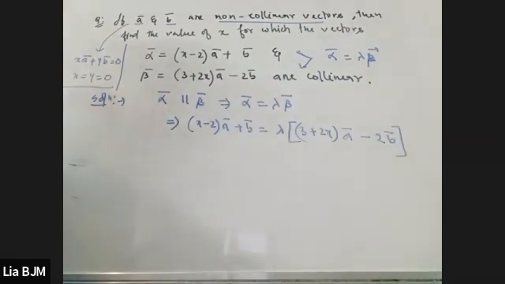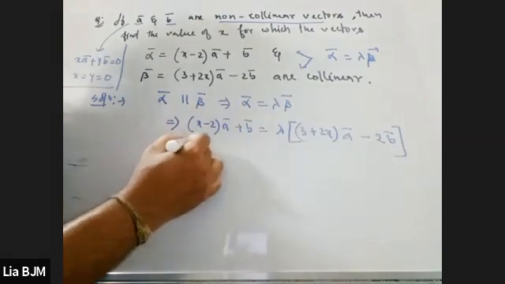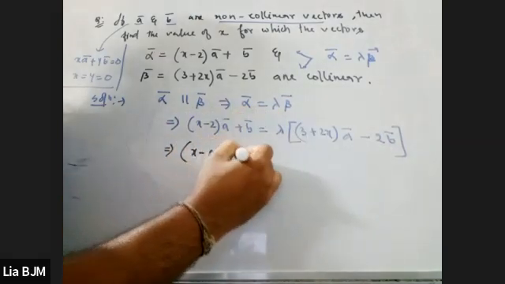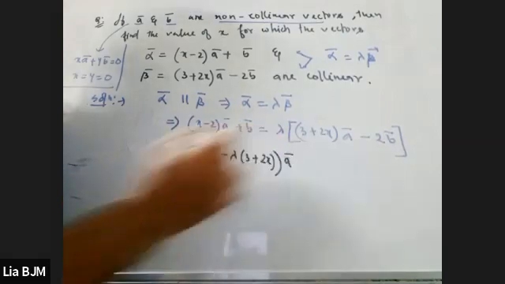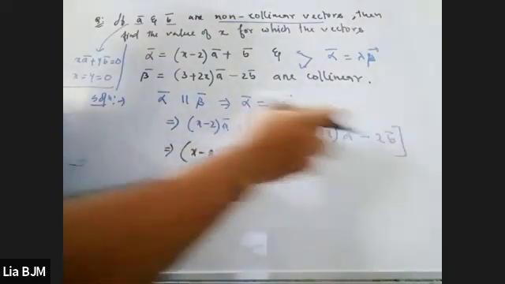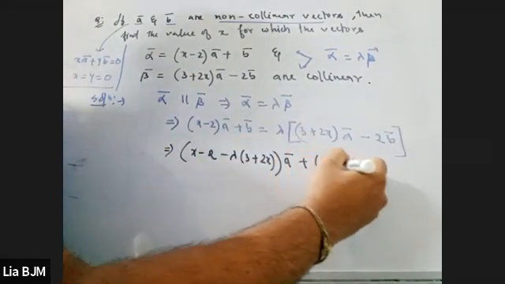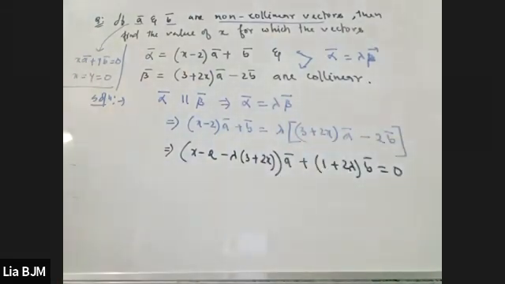Now, if I take out the coefficient of a vector on the left hand side, I'm going to get x minus 2 minus lambda into 3 plus twice x into a vector. And if I consider the other terms, we can write 1 plus 2 lambda times b vector is equal to 0. Clear?